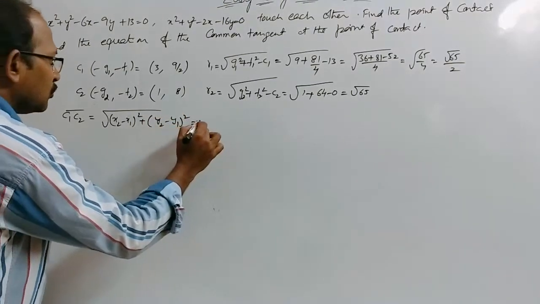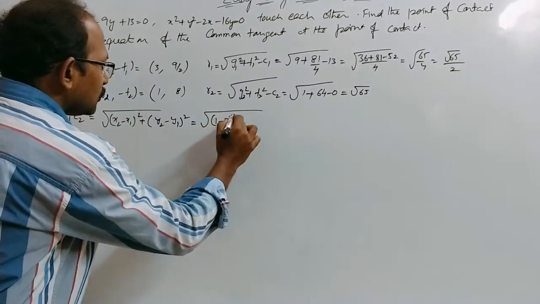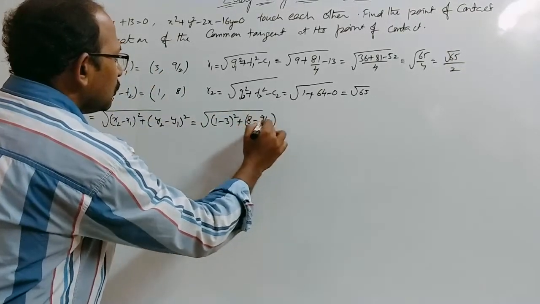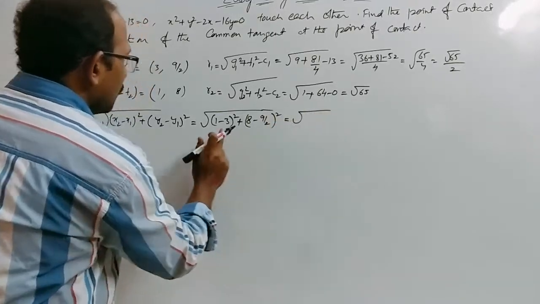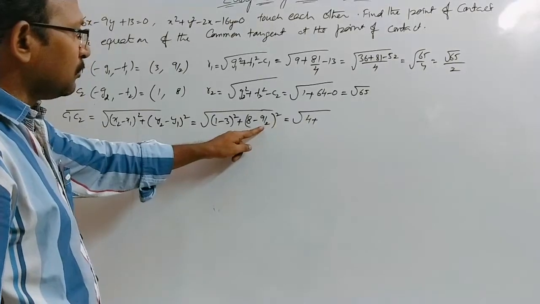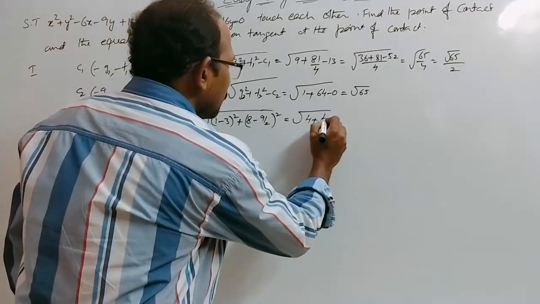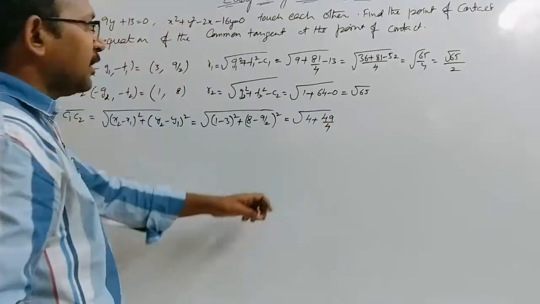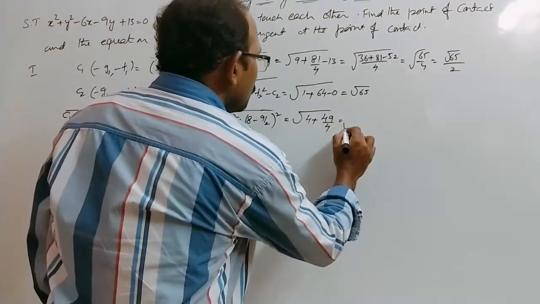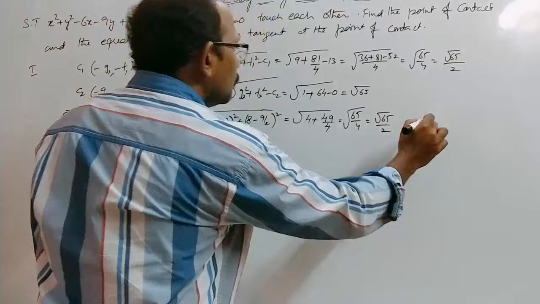Therefore that is equal to √((1 − 3)² + (8 − 9/2)²), that is √((−2)² + (7/2)²), which is √(4 + 49/4). Here again the LCM is 4, 16 + 49 = 65, so √65/4, that is equal to √65/2.